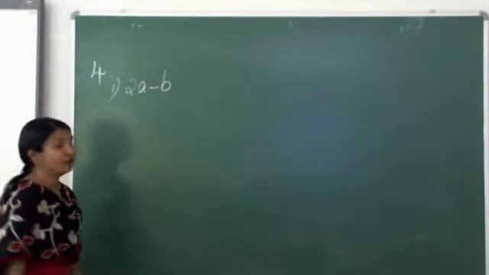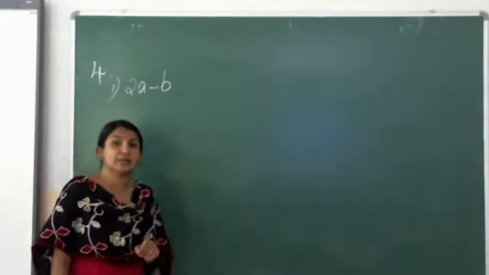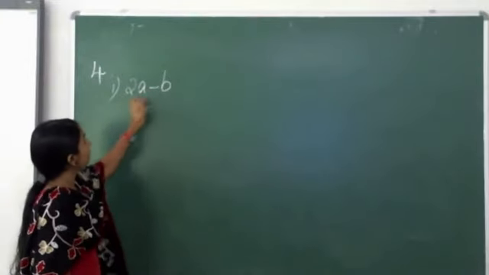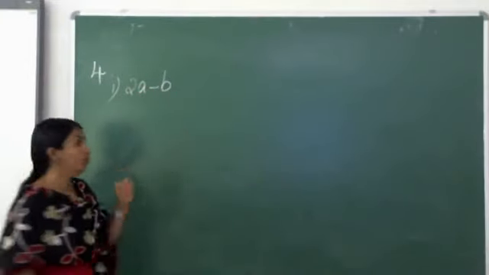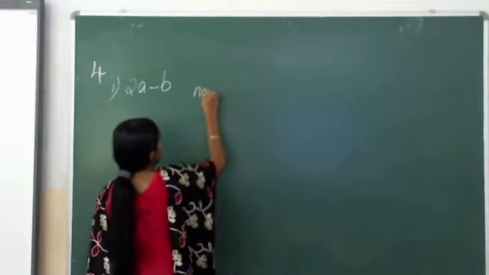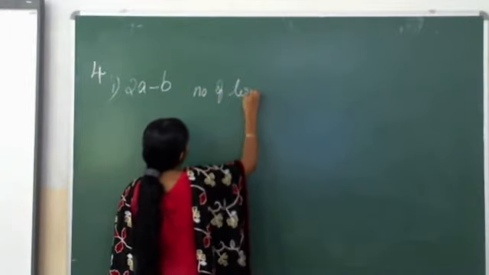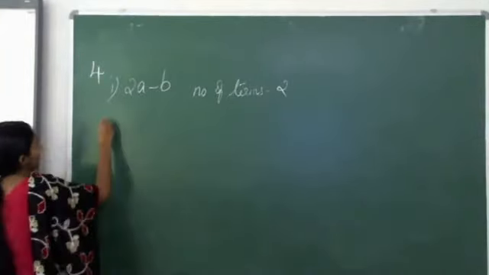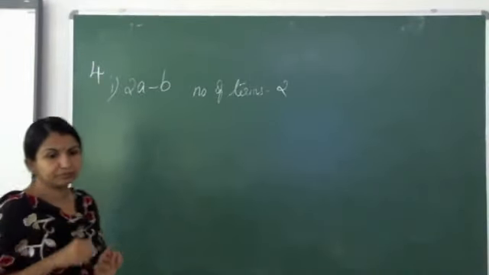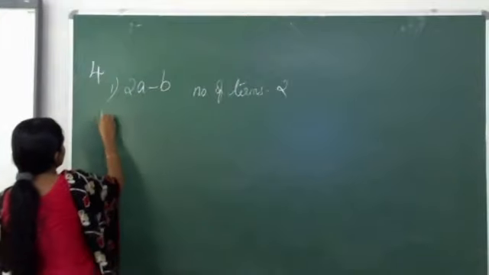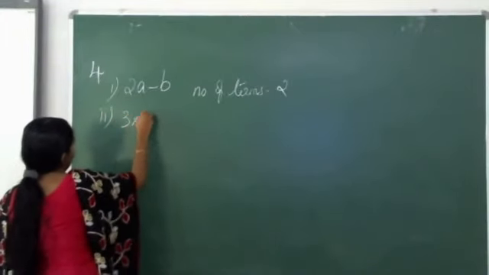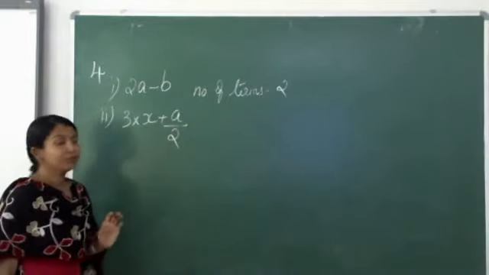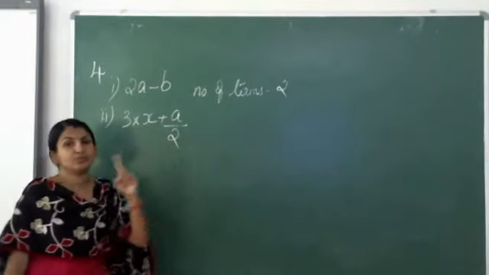How many terms are here? We already told that the terms are separated by what? Plus and minus. So here, how many terms are there? 2. So we can write it as number of terms 2. Now the second one, 3 into x plus a by 2. 3 into x plus a by 2.